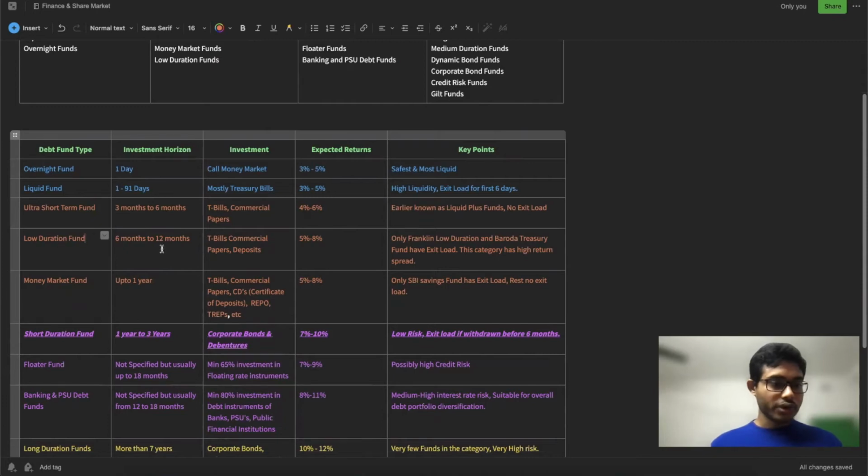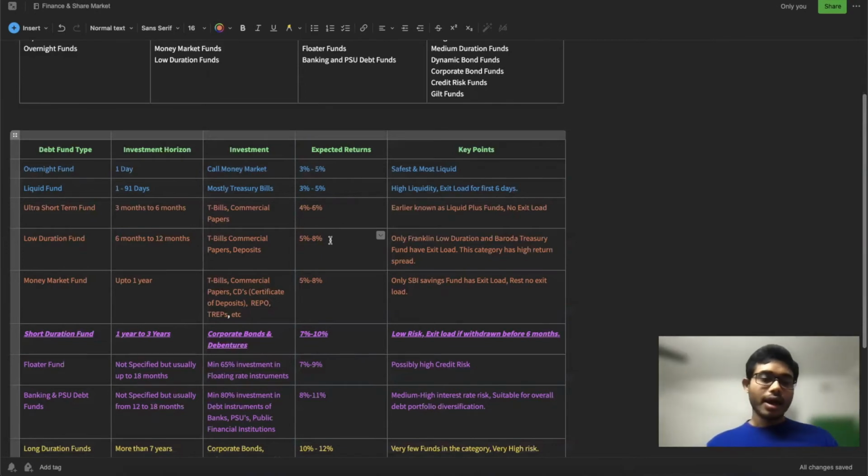In case of low duration fund, it is a 6 to 12 month duration. You can consider this type of fund, and it also returns around 5 to 8%. So before investing in any of these debt funds, you should check the performance of the fund manager and the fund.